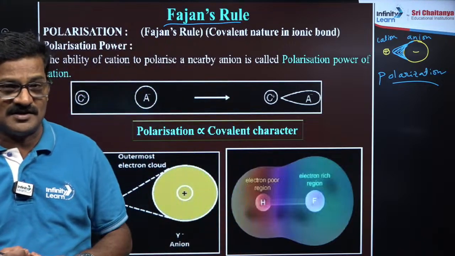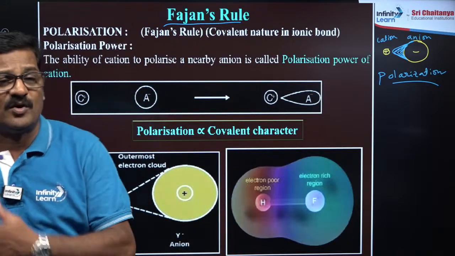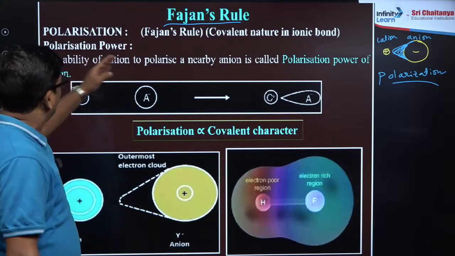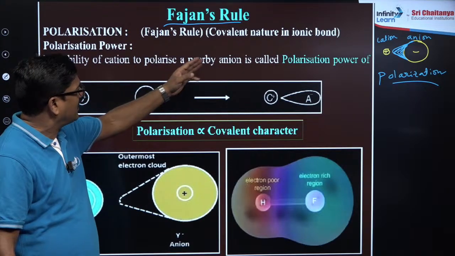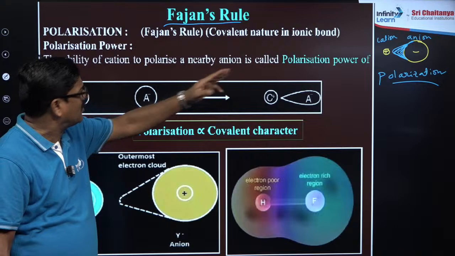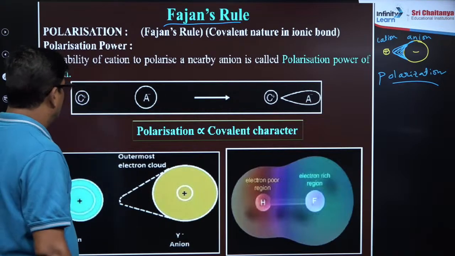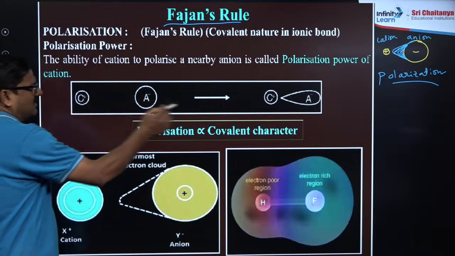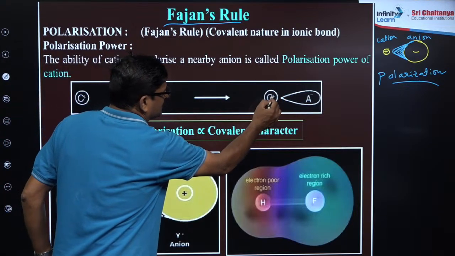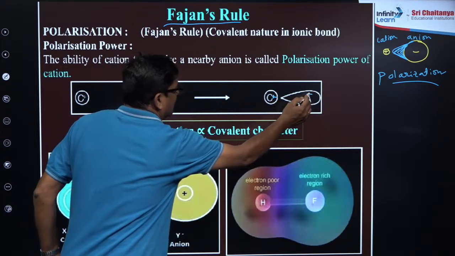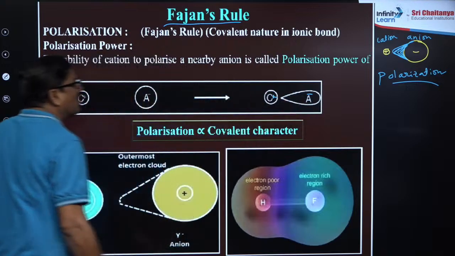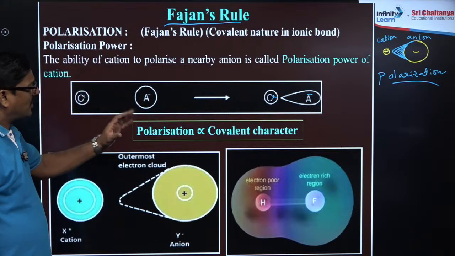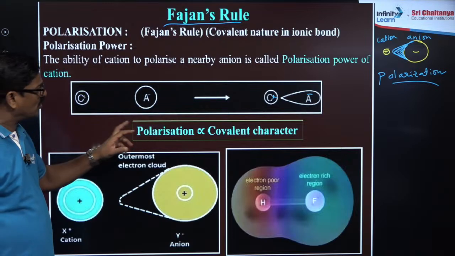And two terminologies, polarizing power and polarizability. The ability of cation to polarize a nearby anion is called polarizing power of the cation. So when it is attracting, you see, this is cation and this is anion. Anion shape is distorted. This is what you call polarization, and polarization is directly proportional to covalent character.